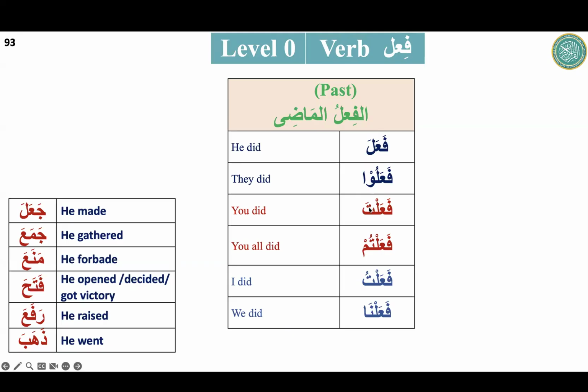Mana'a, fataha, rafa'a, zahab. It is like that. U, it is they; ta, you; tum, you all; tu, I; na, we. So this is what we have done last week about the Madi. Inshallah, we will just go for the Mudari', which will help us that at the end of the class, inshallah, we will be familiar with the present and future verb as well.